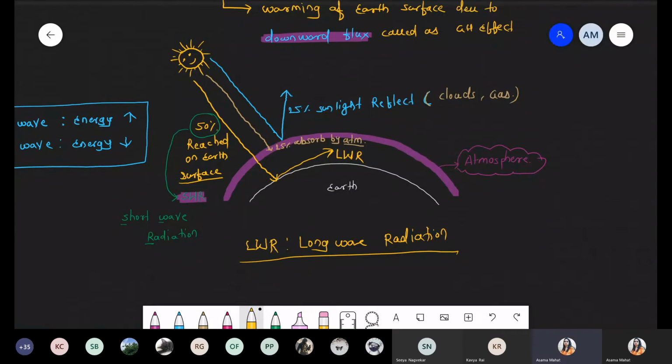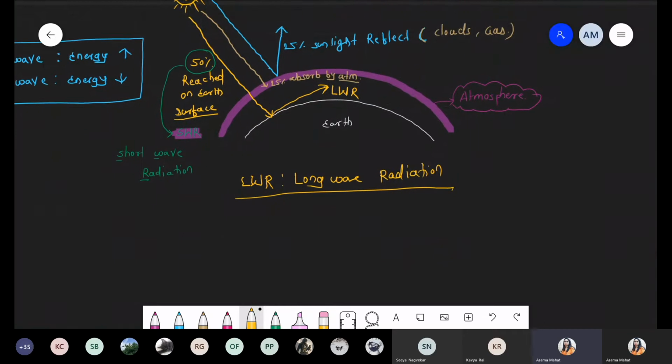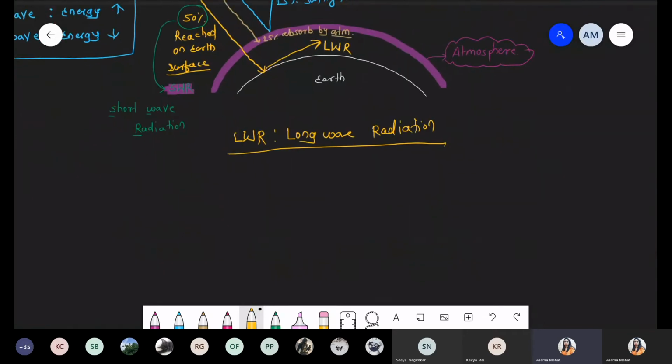Okay, so we are writing some sentences with respect to this, and again we discuss what happens to that long wave radiation. So in this condition, I'm writing, please write down: atmospheric gas allowed to pass short wave radiation, SWR. We discussed just now the long form of this SWR, that is short wave radiation.